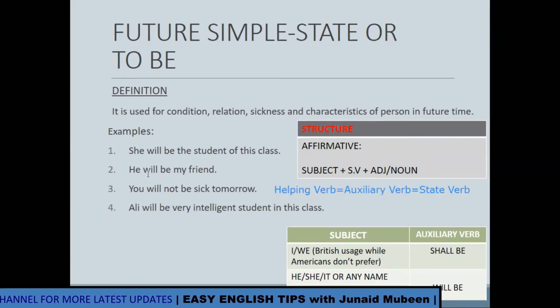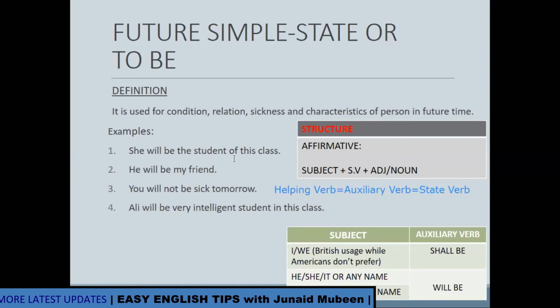So look at the sentences. Number one sentence, she will be the student of this class. In the present tense we say she is the student of this class. In the past tense we say she was the student of this class. But in the future we will say she will be the student of this class. This is for the state. Look at the second sentence, he will be my friend.